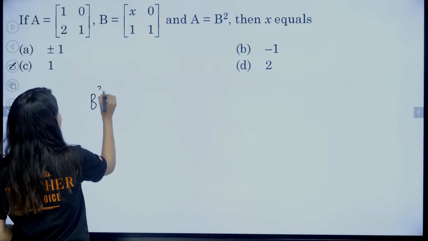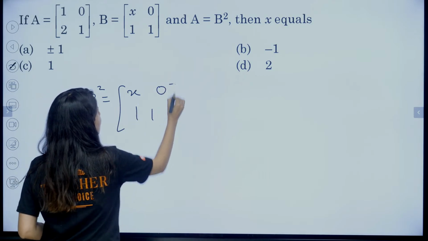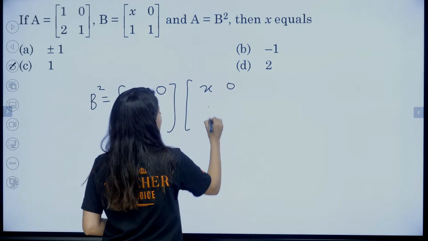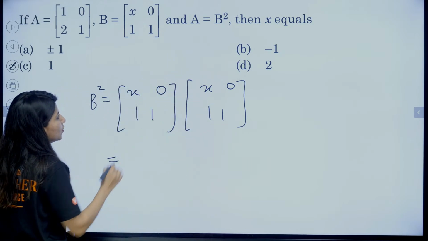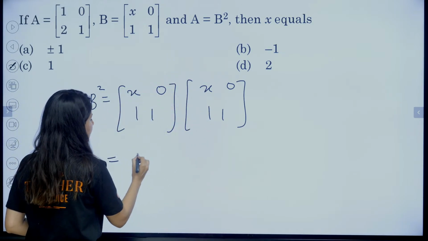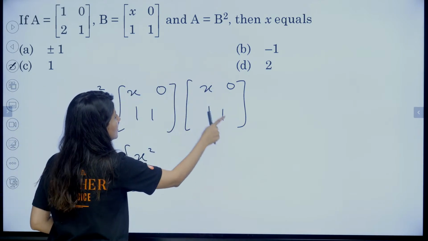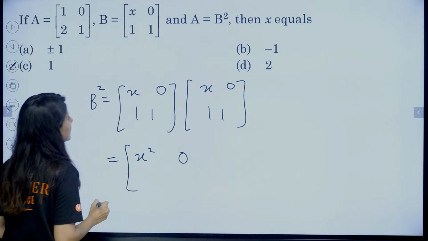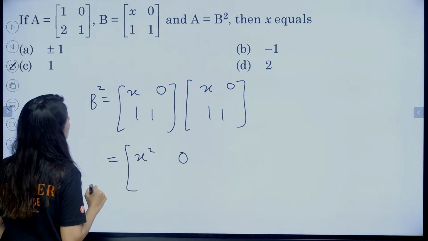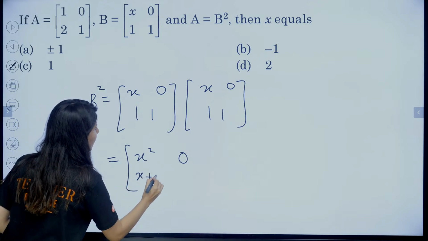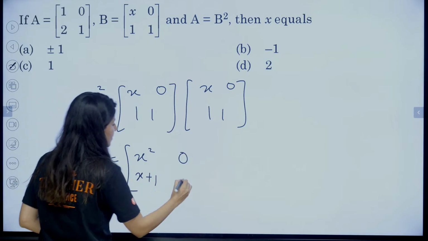Now, A is equal to B square. So, can I calculate B square? Yes. B is [x 0; 1 1]. Let's calculate. x into x, 0 into 1, so x square. Then x into 0, 0 into 1, so we get 0. Then 1 into x plus 1 into 1, that means x plus 1. And 1 into 0 plus 1 into 1 gives 1.